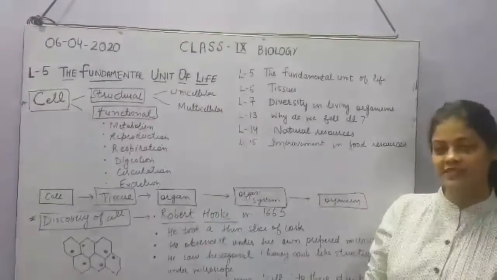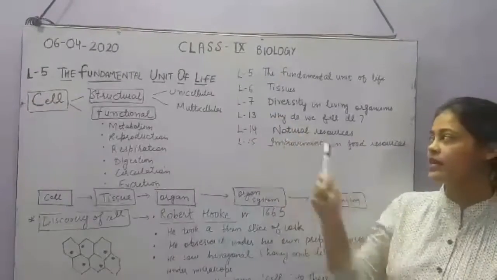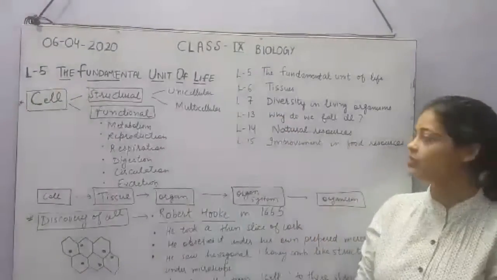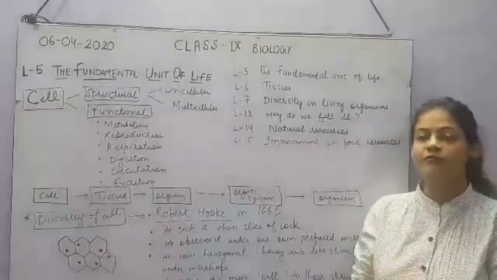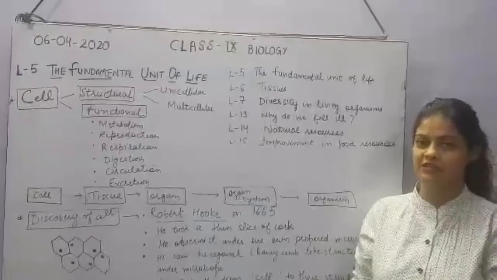So out of these 6 chapters in the biology part, I will take up these 5 chapters except the 14th one, that is natural resources. That will be taken up by your chemistry teacher. I have shifted it towards the chemistry section.